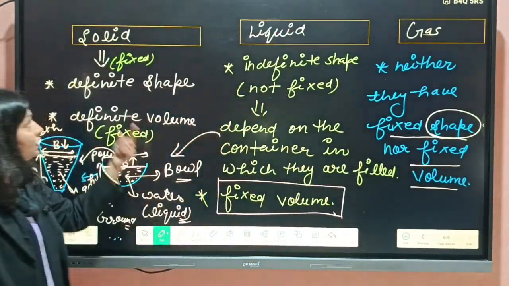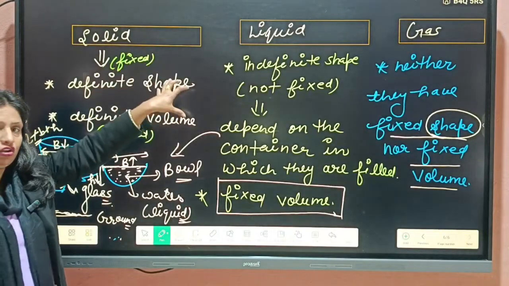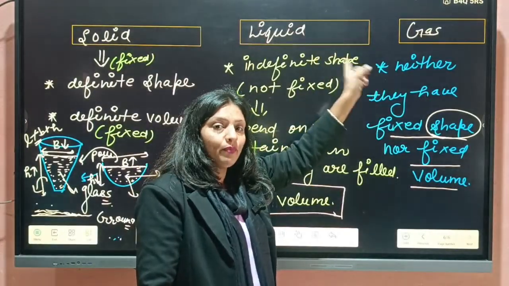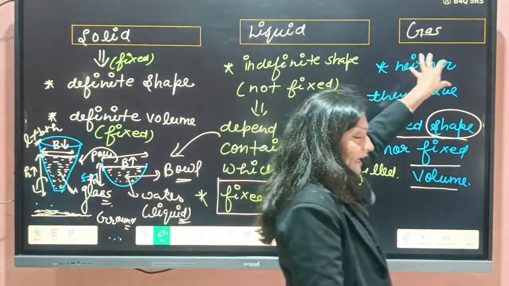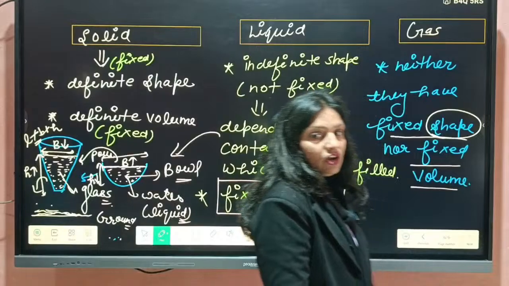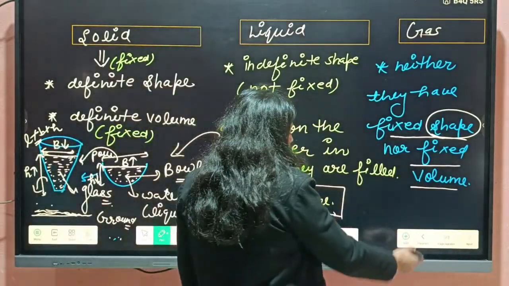So students, solids have both fixed shape as well as volume. Liquids have fixed volume but not fixed shape. And gases do not have fixed shape and do not have fixed volume. So this is the first point. Second one,